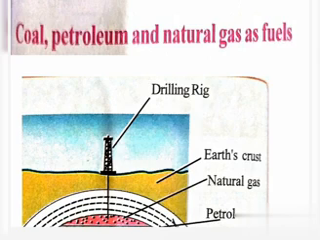Earlier, food was cooked using wood as a fuel. Then they used coal. Now kerosene and LPG are used. So earlier people used wood for cooking, after some days they used coal, and nowadays we are using kerosene or LPG for cooking.